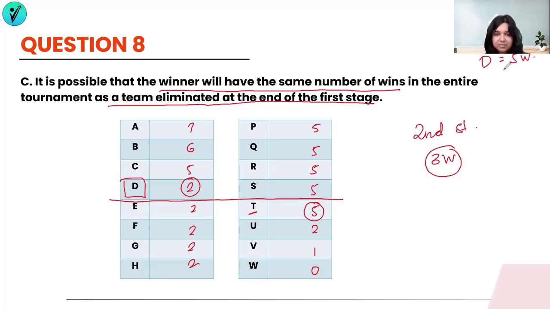And on the other hand, I have T getting eliminated in the first stage itself at 5 wins. So this is a possibility, and hence they have said it is possible. They've not said it is definite, but is it possible? Yes, there is a possibility there. So C is the answer to this question, but let's see why D is not the answer. Let's go to the last option of this question.